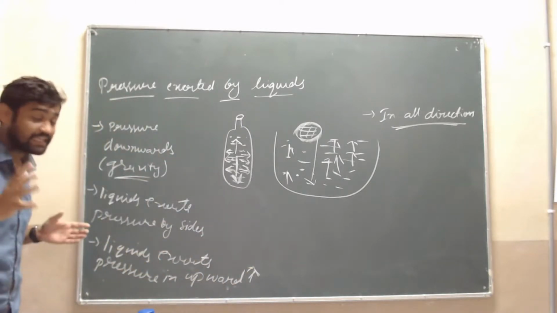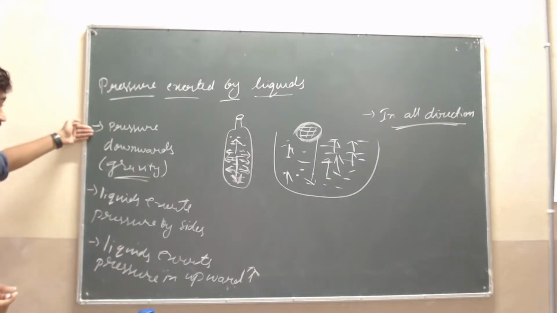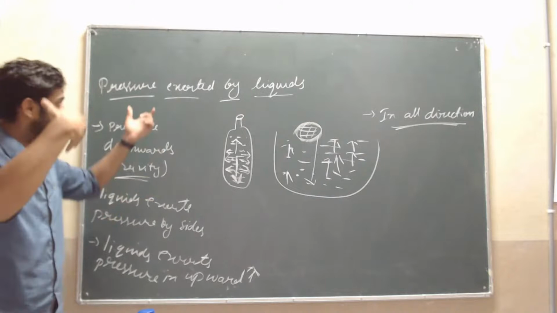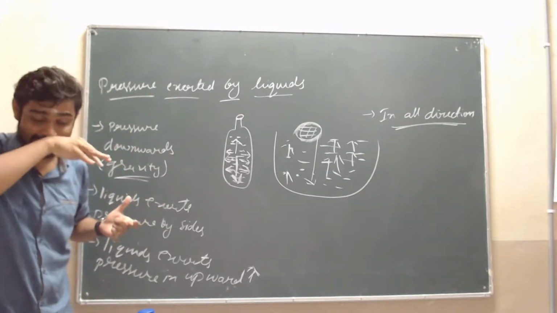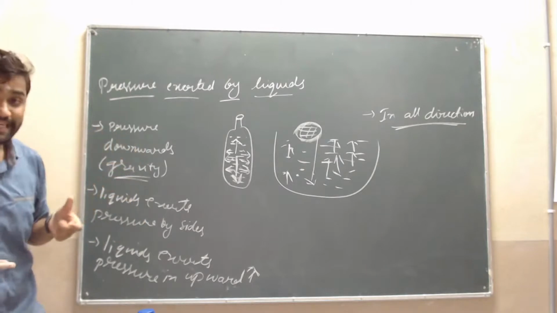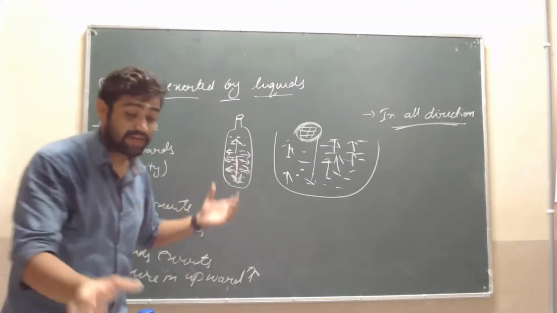Then, concluding these three statements, the liquid exerts pressure in the downward direction because of gravity, and the liquids exert pressure sideways, as I explained.